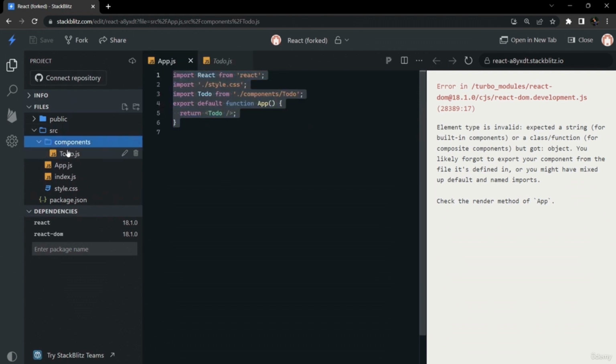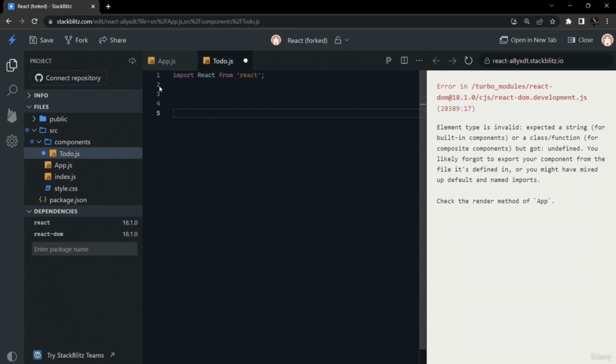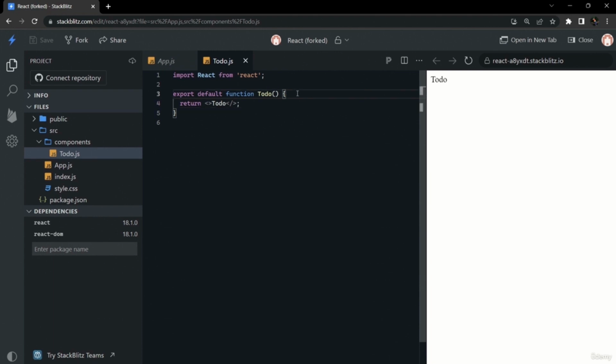Now we will write some boilerplate code in to-do JS. We will make our app up and running with some boilerplate code by making our separate to-do list component. Now our component is developed. As you can see, we can see to do in our browser on the right hand side. So now we can start developing our to-do list tab.